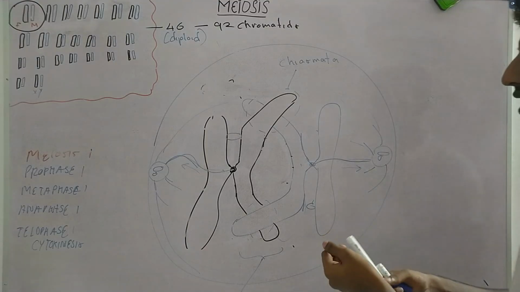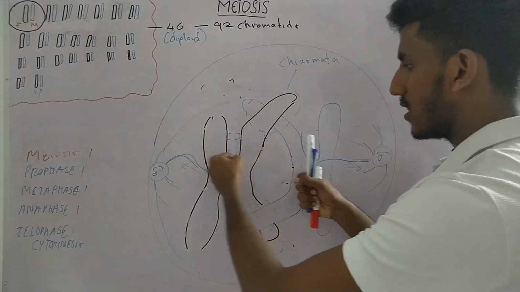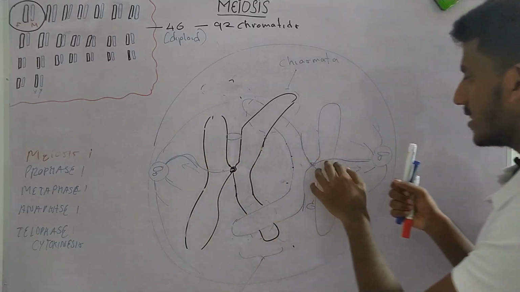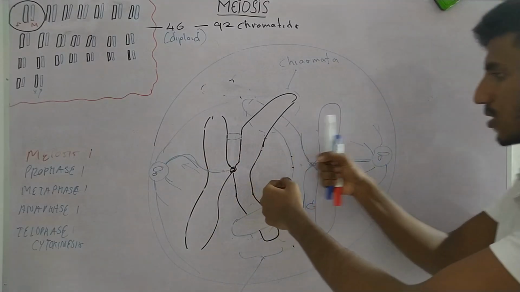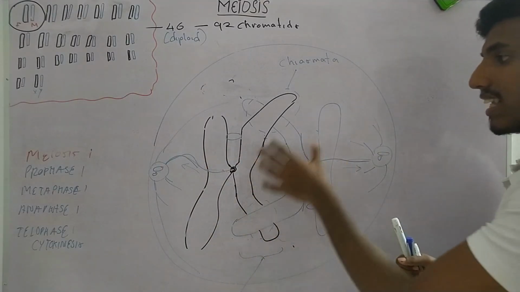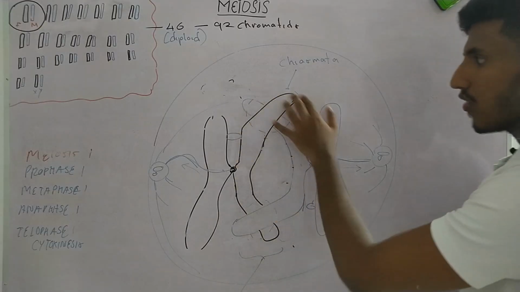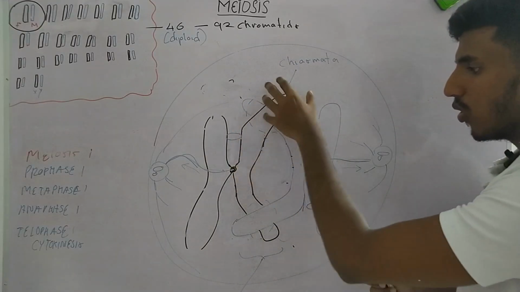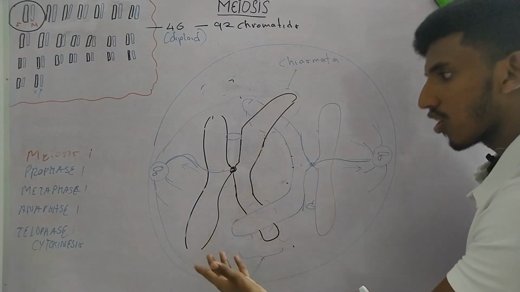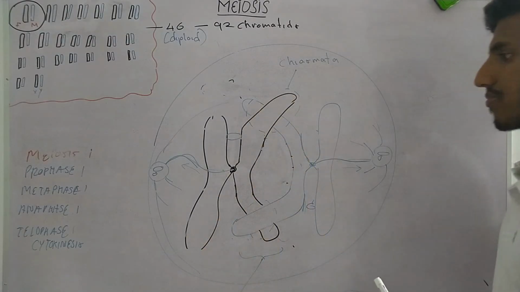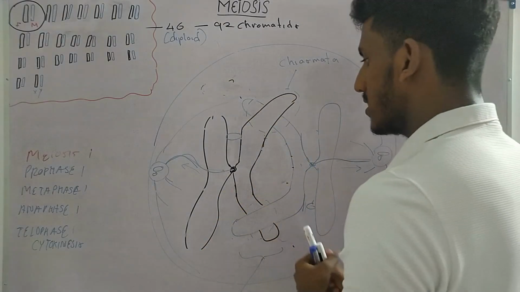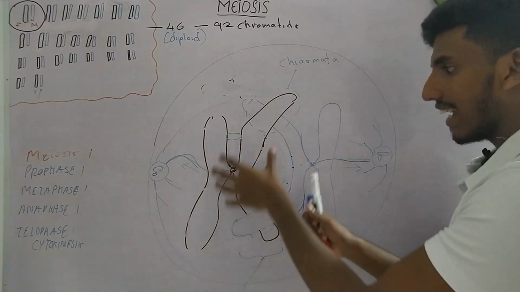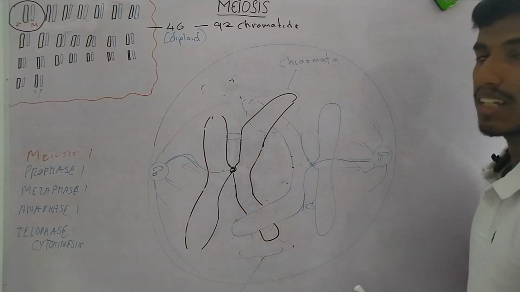Now this chromosome is starting to move to this side, and this microtubule is starting to move this chromosome this side, and this microtubule is starting to move this chromosome to their side. But they are not separated. Why? Because of this chiasmata. The chiasmata has cohesin proteins that hold the two chromosomes together. So at a certain point, they start moving backwards, forwards, and end up in the middle region of the cell.